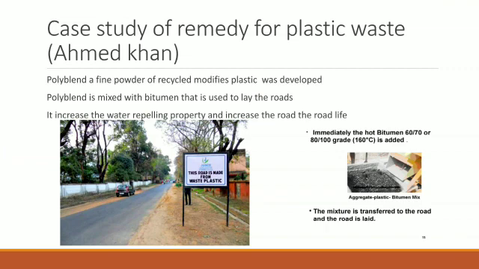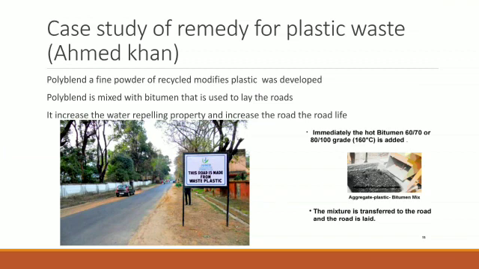You can see the road there, and near it a powder. Polyblend is a fine powder of recycled modified plastic. Polyblend is mixed with bitumen that is used to lay roads, and this increases the water-repelling property and increases the road life. Ahmed Khan did this case study about plastic waste.